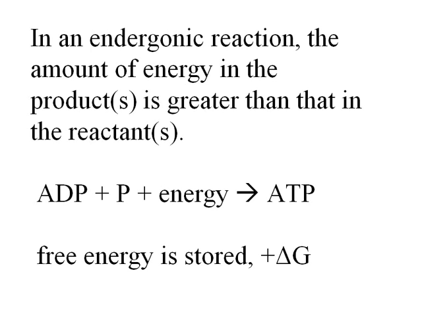In biological systems, reactions are often reversible. A third phosphate group can be added to ADP, producing ATP, if extra energy is added. This reaction is endergonic. The amount of energy in the product, ATP, is greater than that in ADP and a phosphate group. The extra energy is stored in ATP. This reaction is endergonic.